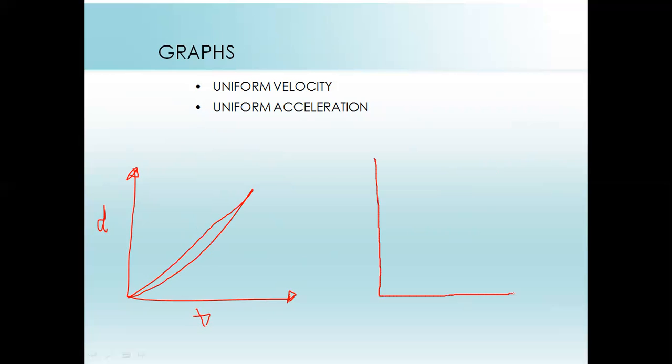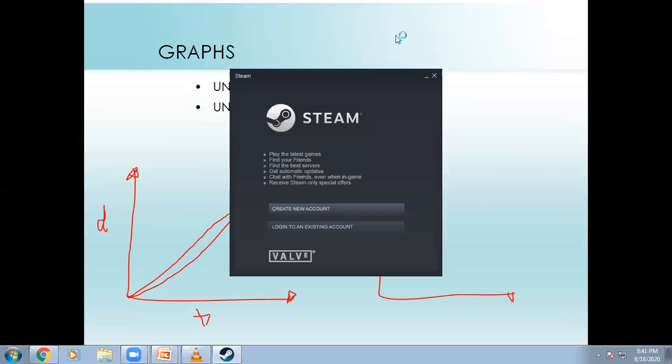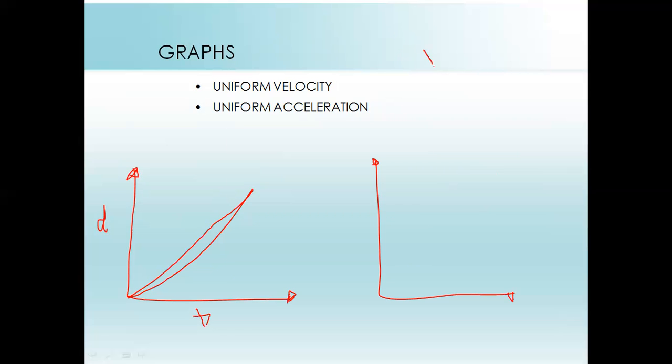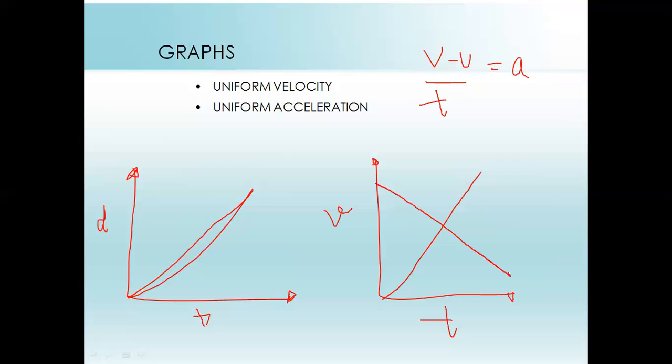Similarly, in case of acceleration, but I think I have not discussed acceleration. So acceleration is the rate of change of velocity. If we take two velocities v and u, so the change in these velocities in a particular time is called the acceleration. So you can get the idea. Here will be time and here we will take velocity. So if acceleration is increasing, it will be a straight line, or if it is decreasing, then it will be a decreasing slope.